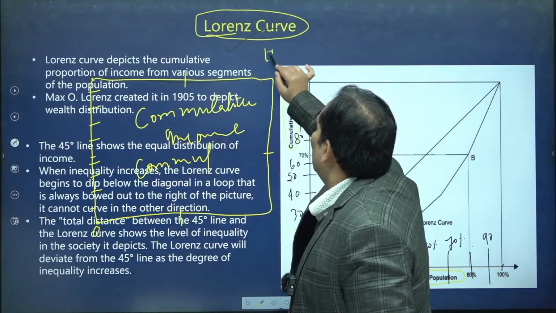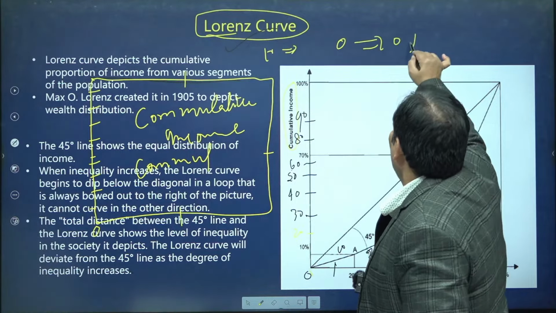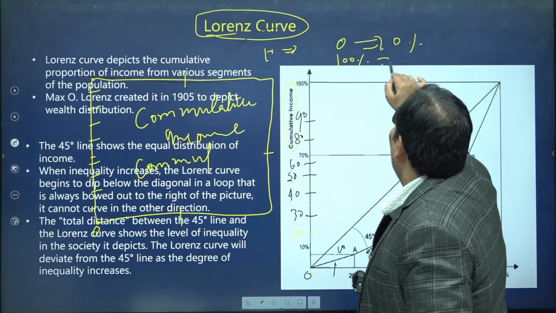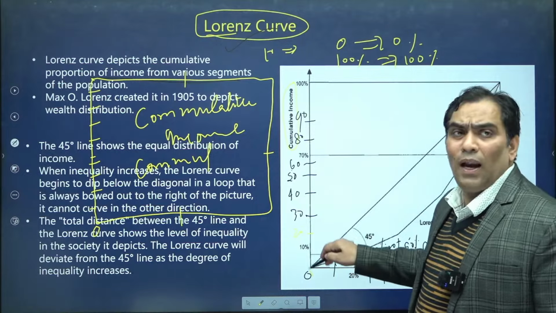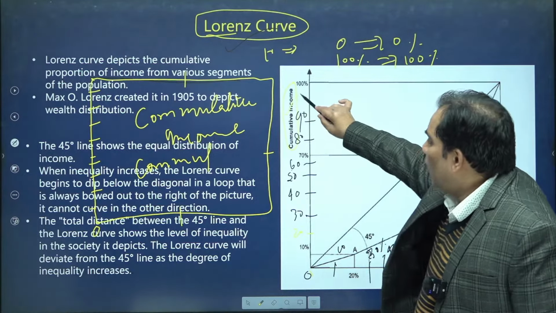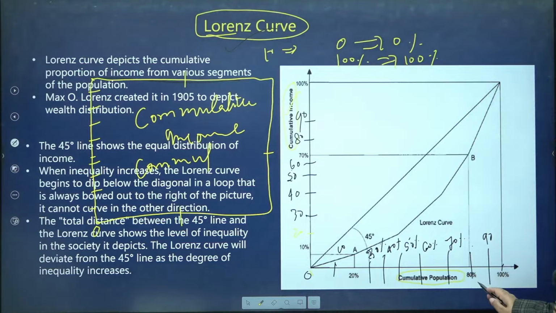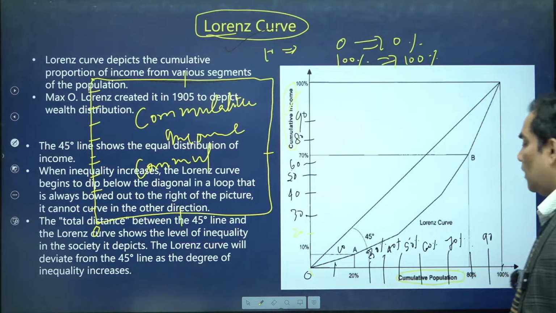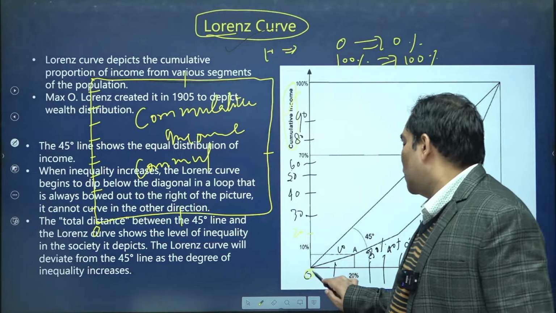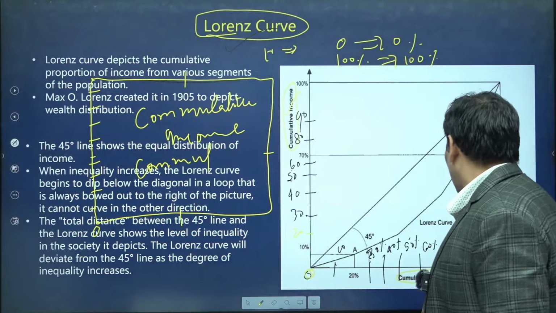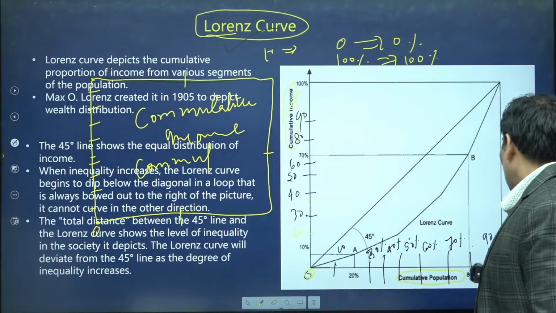That means 0% of people are earning 0%, and 100% of people are earning 100%. On the y-axis we take cumulative income, on the x-axis cumulative population.